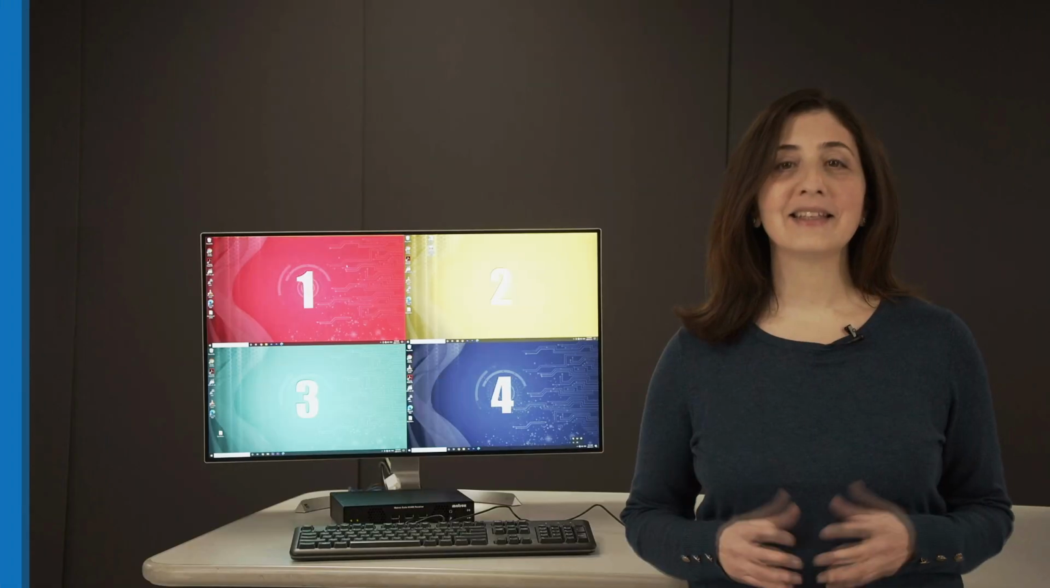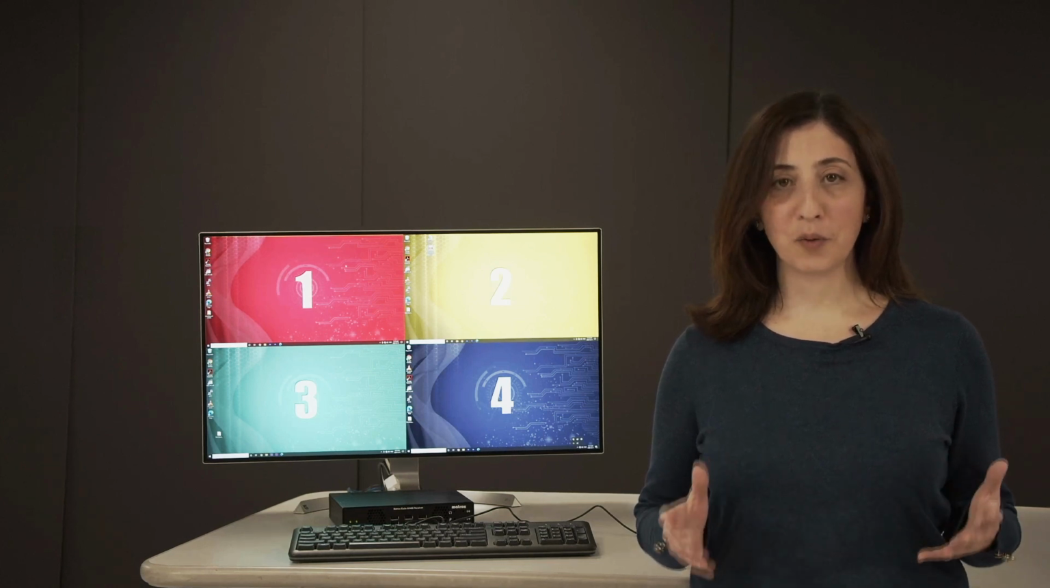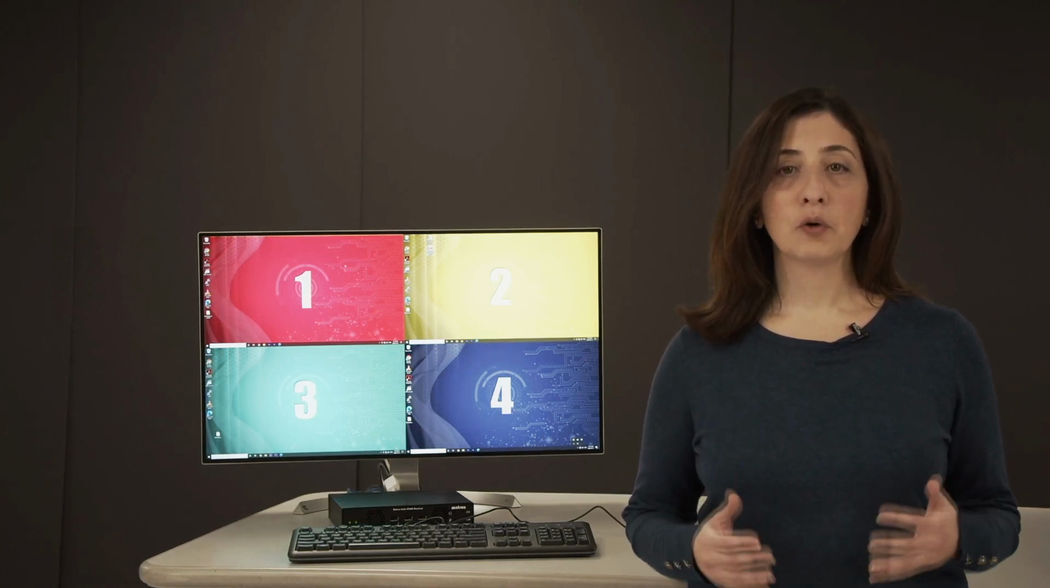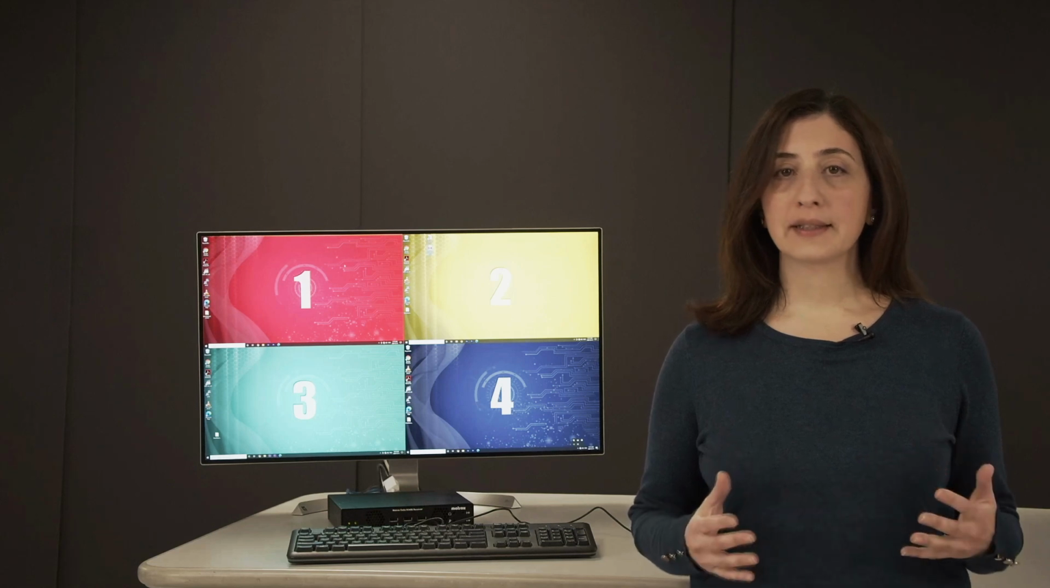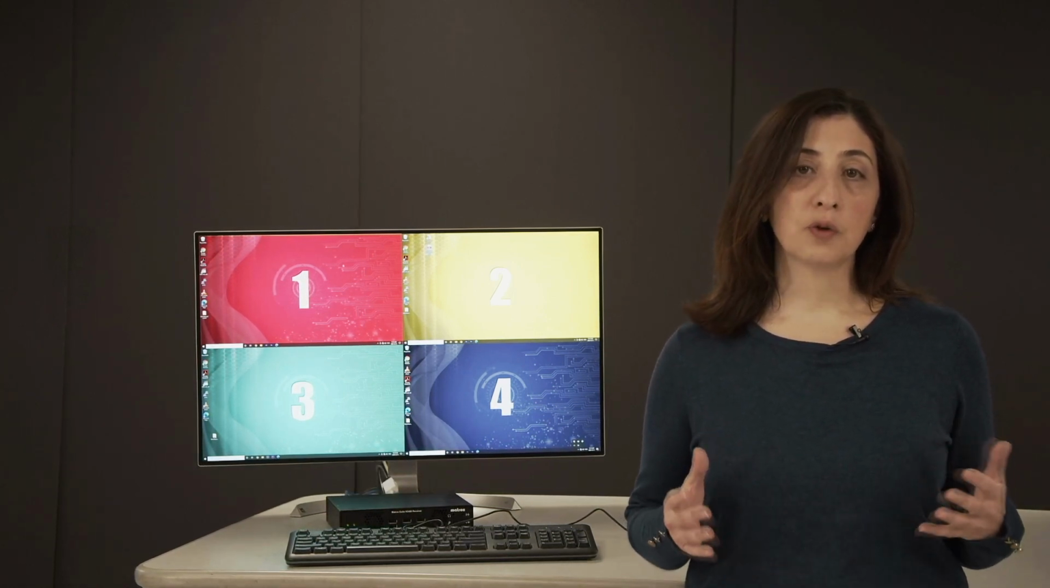Hi everyone. In this video, we're going to show you how to configure Extio 3 to run in aggregator mode with tile view, to remotely monitor and control 4 systems on a single 4K screen, or 8 systems on a dual 4K setup.